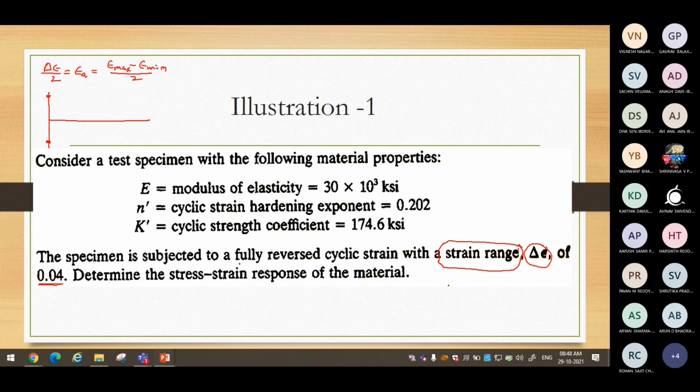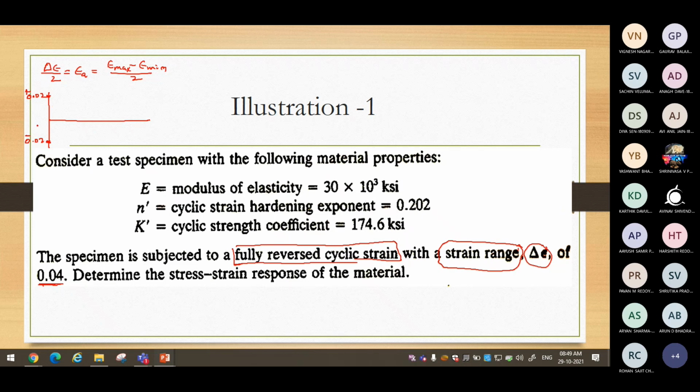0.04, and there is one more statement which helps in deciding the nature of the load. Read this statement: fully reversed cyclic strain. When it is said fully reversed, and the total range is 0.04, then I have to write 0.02 and 0.02, one positive, one negative: plus 0.02, minus 0.02.